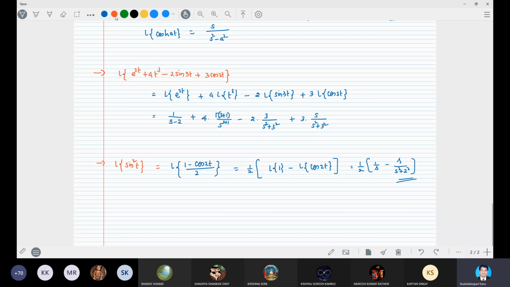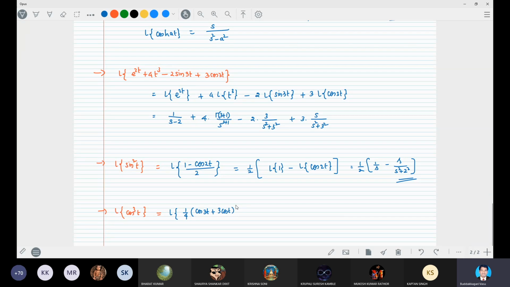Now suppose they have given the problem, find the Laplace transform of cos cube t. How can we write it? You write cos cube t in terms of cos 3t and cos t forms: 1 by 4 times cos 3t plus 3 cos t.